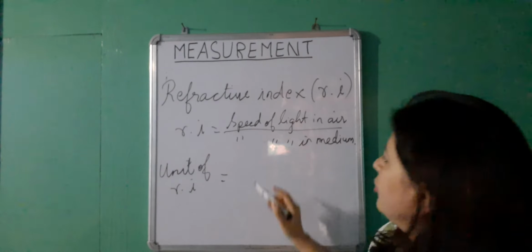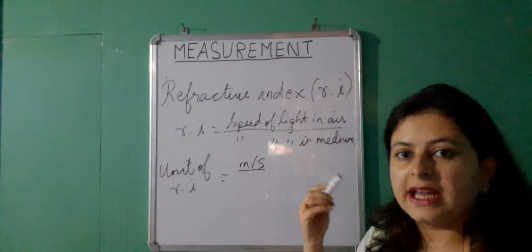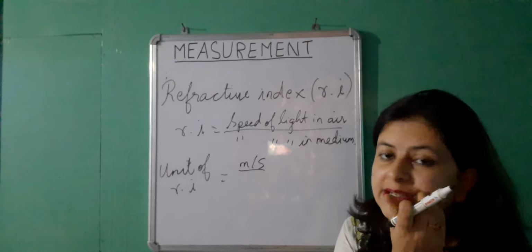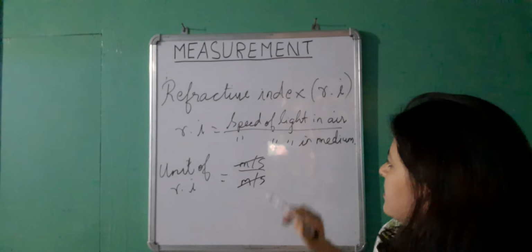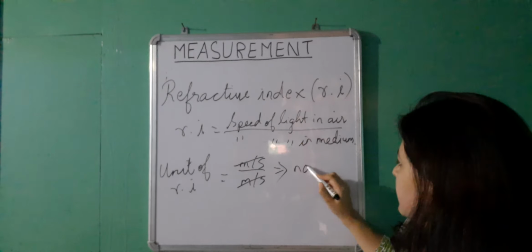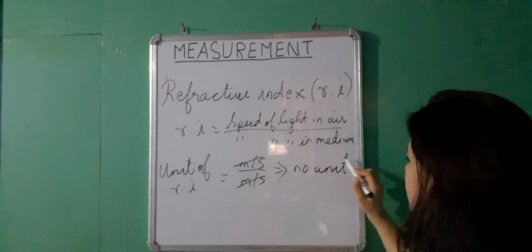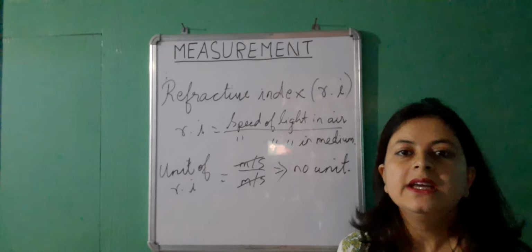Now the unit of speed is meter per second. The unit of speed, be it in any medium, is also going to be meter per second. They are going to cancel out each other. So again, for the unit of refractive index, there will be no unit. So refractive index is another physical quantity which happens to be unitless.